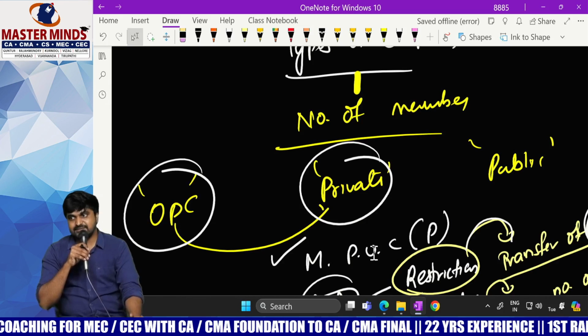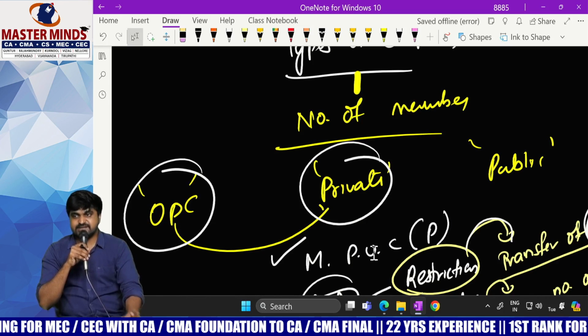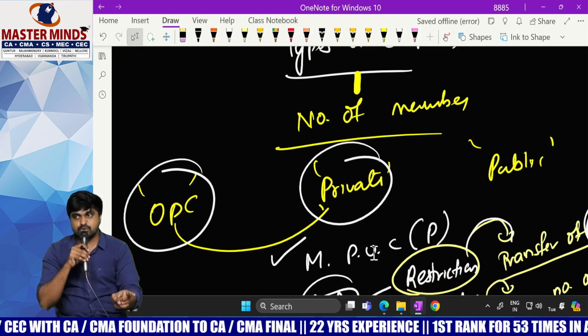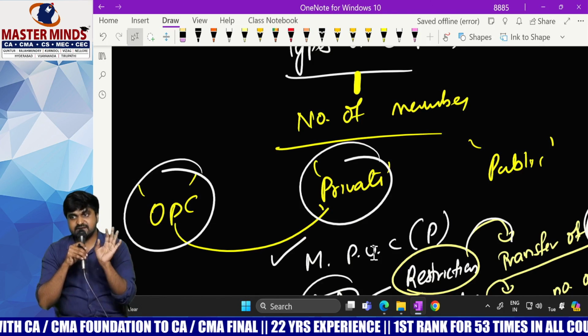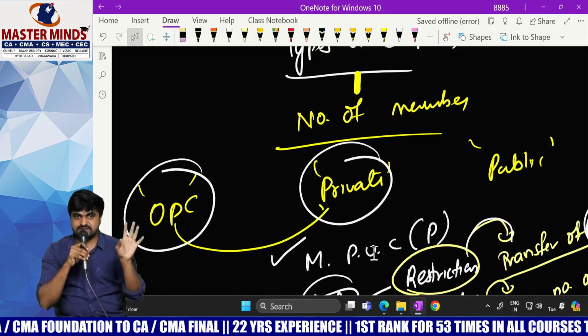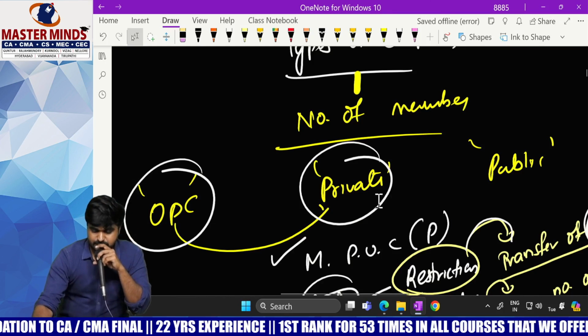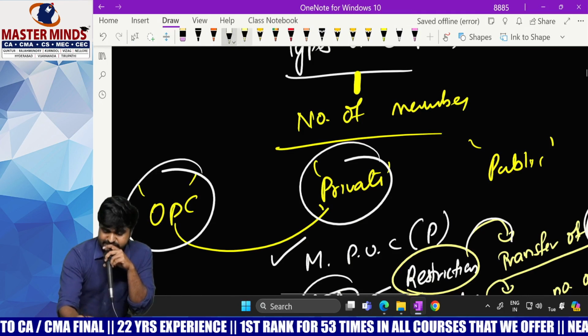Next, what is the third one? Prohibition. That is, strictly not allowed. Prohibition on what? Public issue of securities. Here securities include everything, that is shares, debentures, bonds. Last one. What is the definition of a public company?